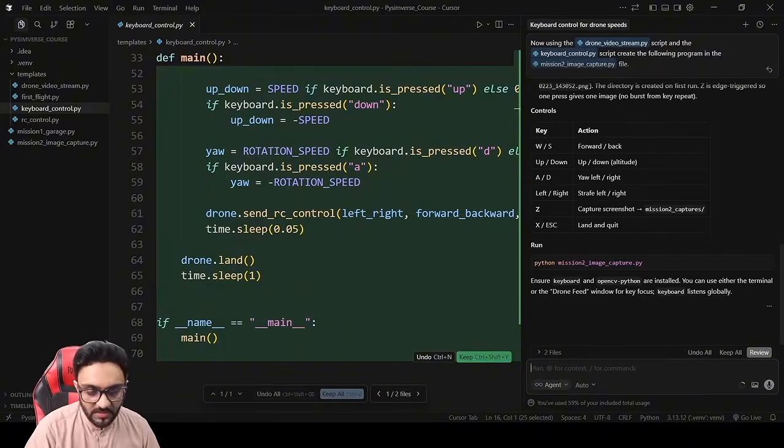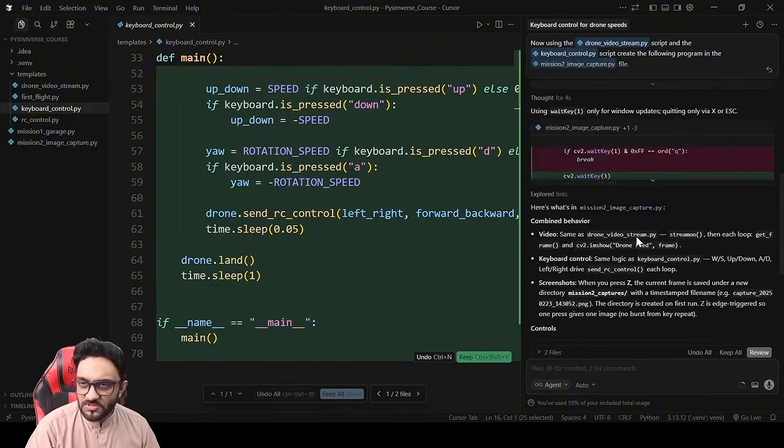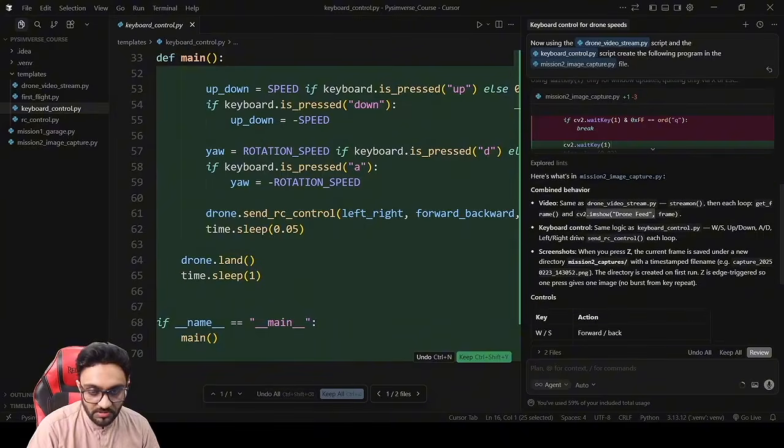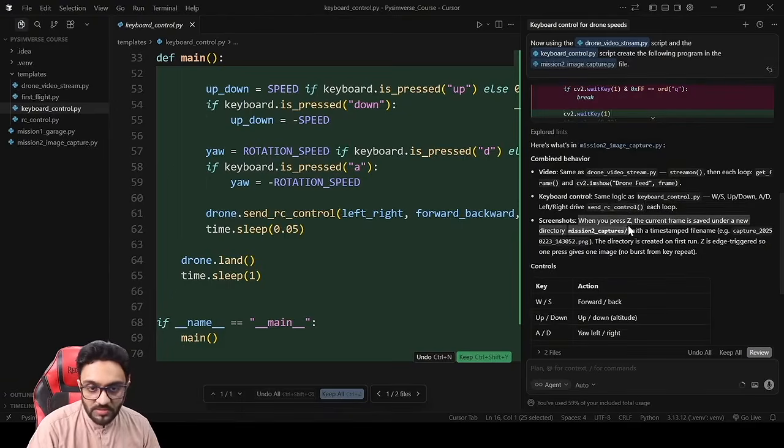Okay, so now that this is completed, I always like to read the summary of what exactly it did and look at the code a little bit so that I understand what is happening. So it's saying here it combined the behavior video as drone video stream, then each loop get frame, okay, and then CV2 will show the image. That's good. Keyboard control, same logic, up, down, left, right, and send RC control each loop, okay. When you press Z, the current frame is saved under a new directory, mission captures, with a time-stamped file name.